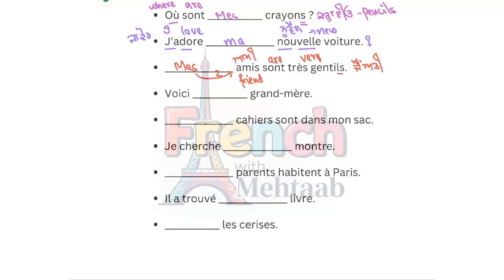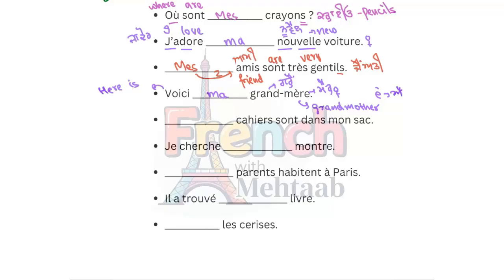Okay, voici. Voici means, we did a little bit earlier, here is. Here is grand-mère. D is silent at the end, okay? Grand-mère. Because this E is always called E. Mère, grand-mère. Mère means mother. Grand-mère means grandmother. Here is my grandmother. Now, grandmother is a feminine person, right? Then my is ma in French, right? Ma grand-mère.